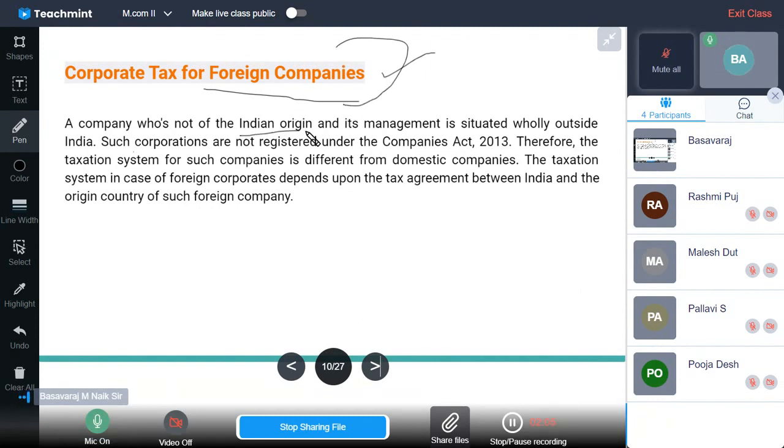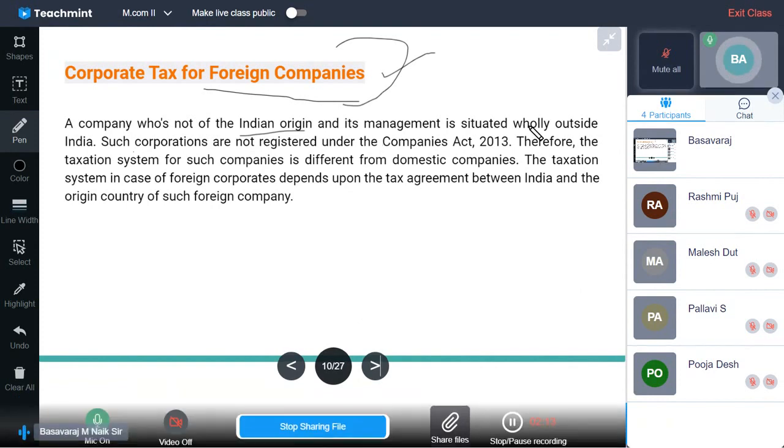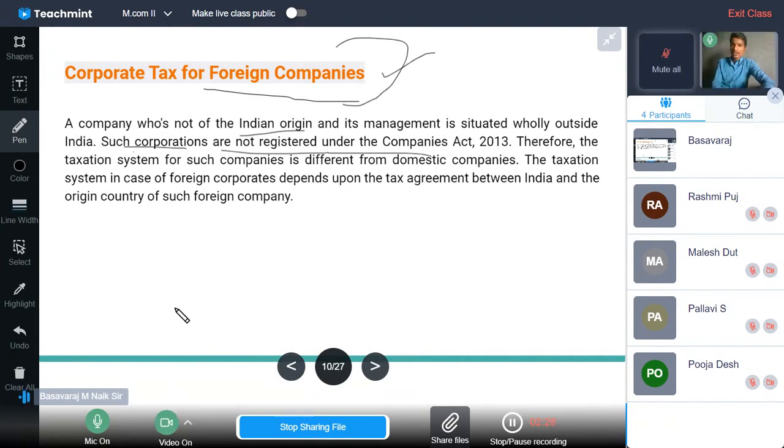How do we calculate the taxation for a domestic company? That is different, and the tax slab rate will be different for foreign companies. That we'll see in this slide. The taxation system in the case of a foreign corporate depends upon the tax agreement between India and the origin country of such foreign company.